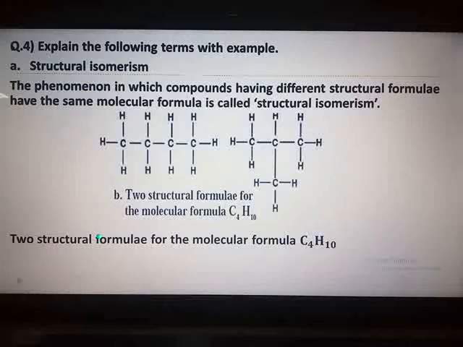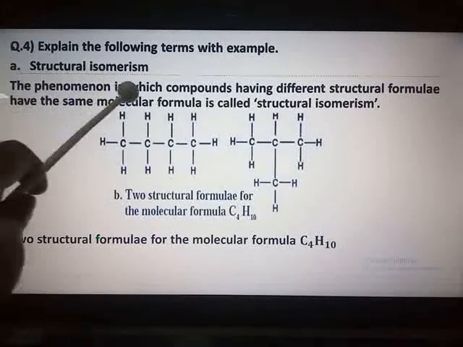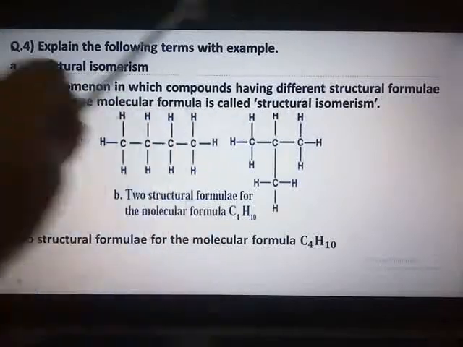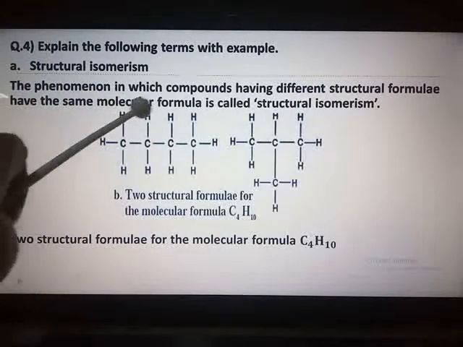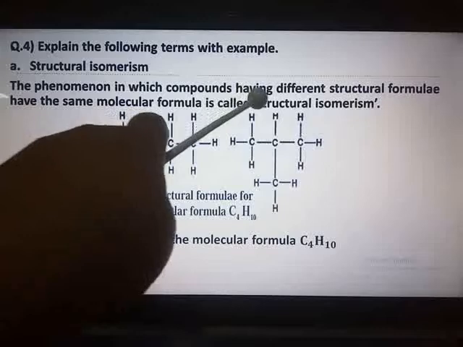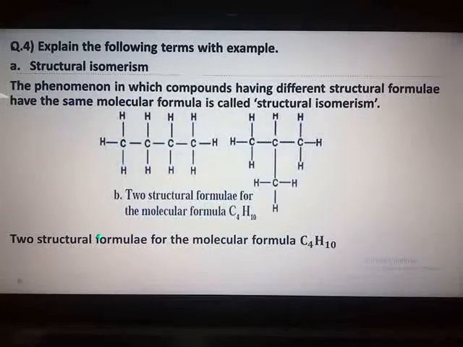On page number 116 you have the definition for structural isomerism. Below figure 9.13, in the last paragraph of that page, 4th line: The phenomenon in which compounds have different structural formulae but the same molecular formula is called structural isomerism.